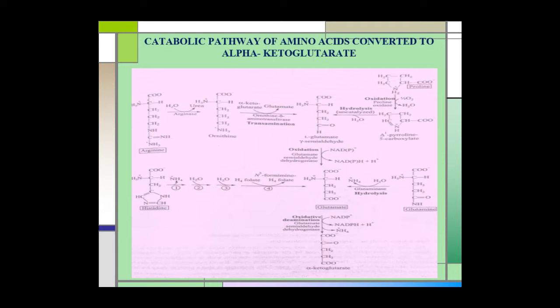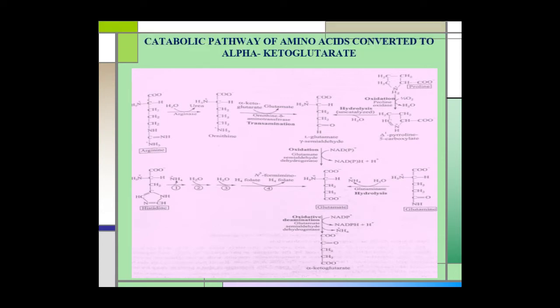The carbon skeleton of 5 amino acids, arginine, histidine, proline and glutamine, is converted to glutamate, and then glutamate is converted to alpha ketoglutarate. This alpha ketoglutarate then enters the citric acid cycle pathway. Let us study the conversion of each amino acid in detail. First one is proline.